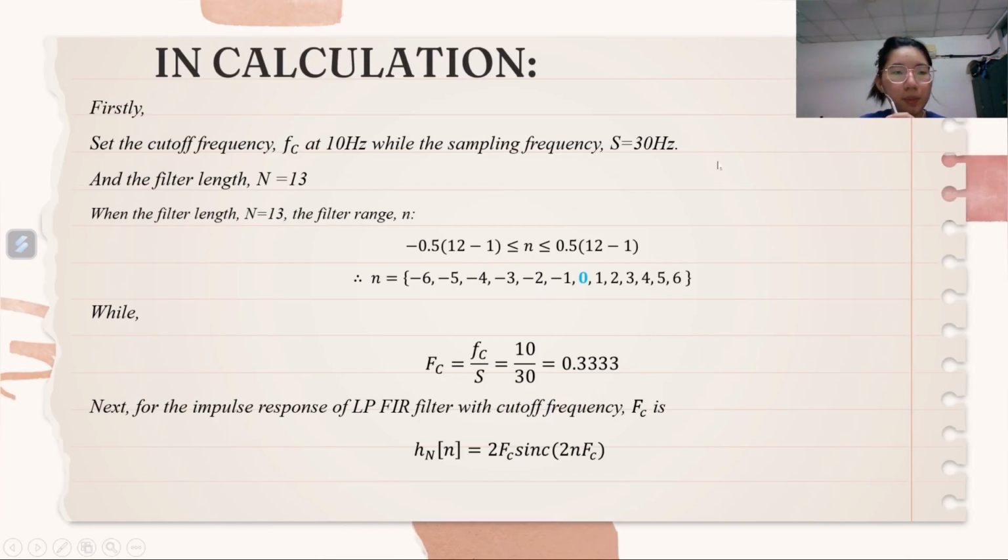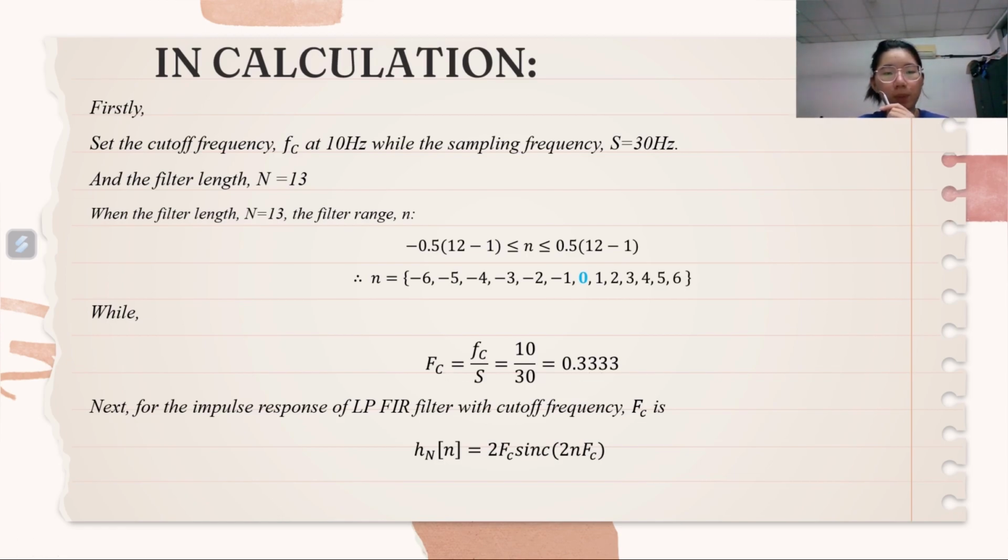In calculations, I set the cutoff frequency which is 10 Hz, and the sampling frequency is 30 Hz, and the filter length, which is the capital letter N, is equal to 13. So next we can find out the filter range, which is the small letter n. We start from -6 to 6. So next we also can find the FC, which is 0.3333.